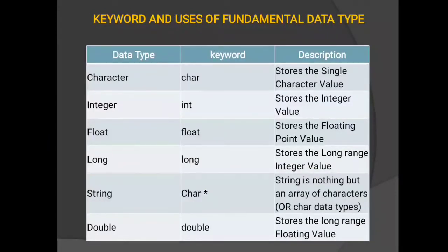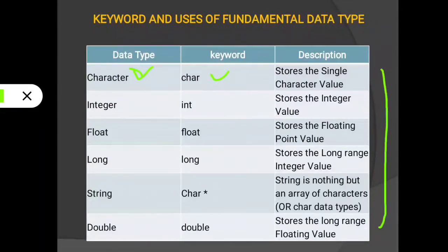Next, see here I have written all the data types, what the keyword for each data type is, and for which purpose we will use that data type. See, character. If we need to declare character data, then the keyword is char. Description: character means a single character. When we need to store a single character, that time we will use char.